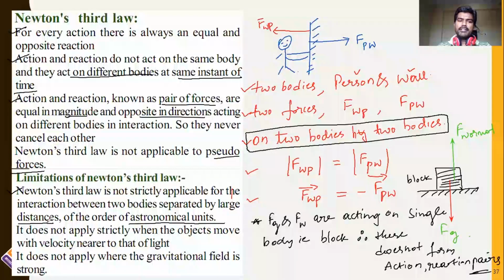So that is the first limitation. The second limitation is that it does not apply strictly when the objects move with velocity nearer to that of light. If the objects are in motion and moving with velocity equal to the velocity of light, you cannot use Newton's third law in that case. And the other limitation is that it does not apply where the gravitational field is strong. In that case, Newton's third law is not applicable. These are the three limitations which you need to keep in your mind when you are considering Newton's third law.